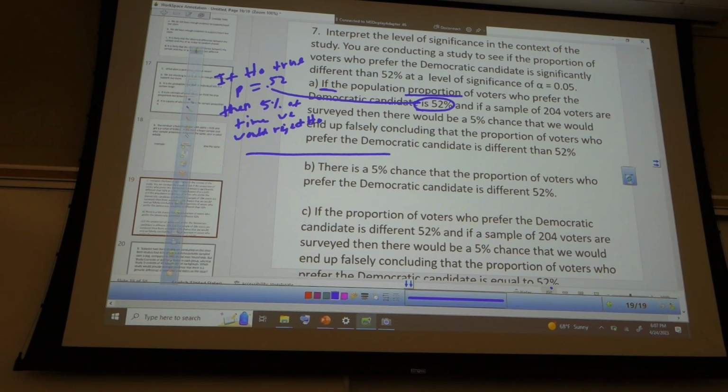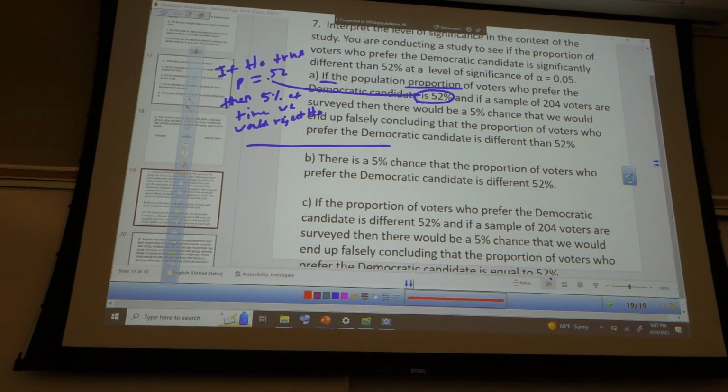Okay, so let's take a look at B. There's a 5% chance that the proportion of voters who prefer the Democratic candidate is different than 52%. Is that true or false? False. I don't know what the probability is that they're different. It could be 63%.